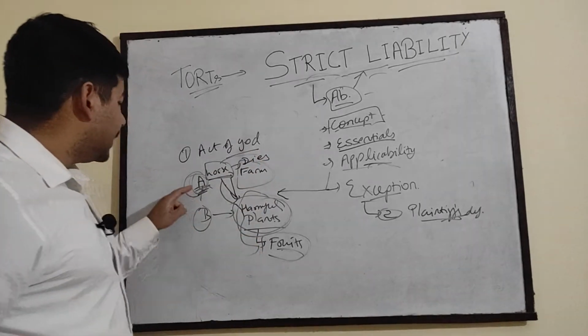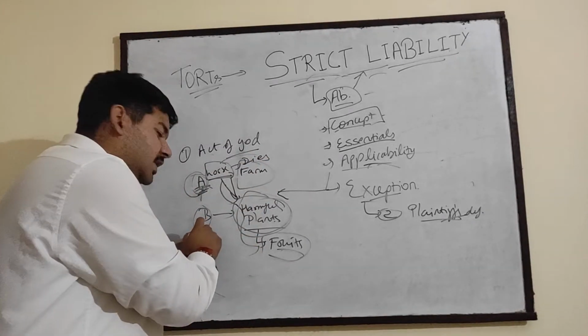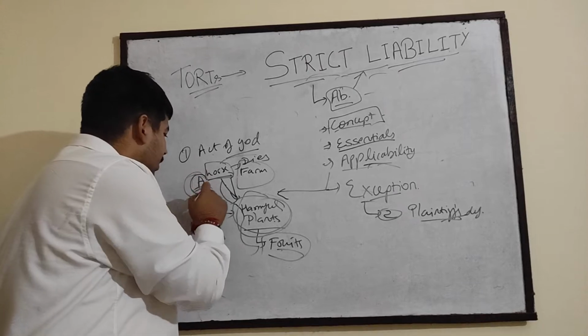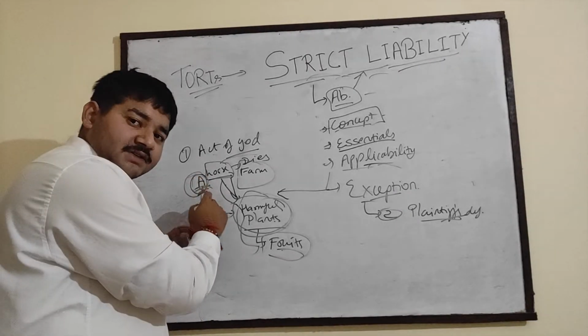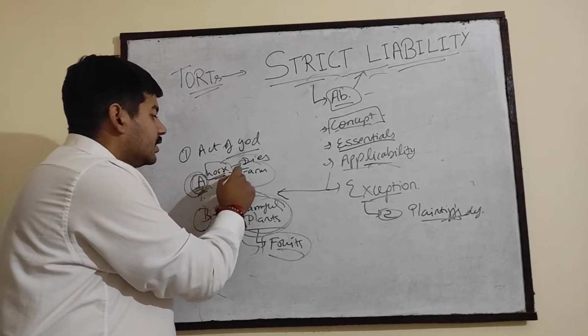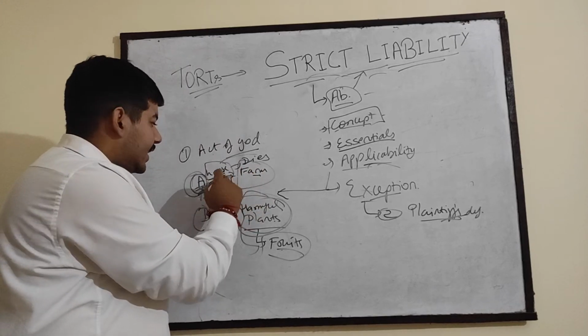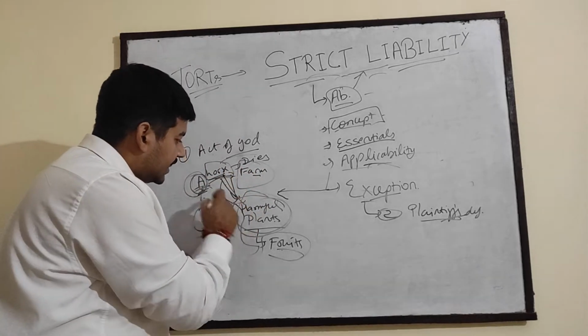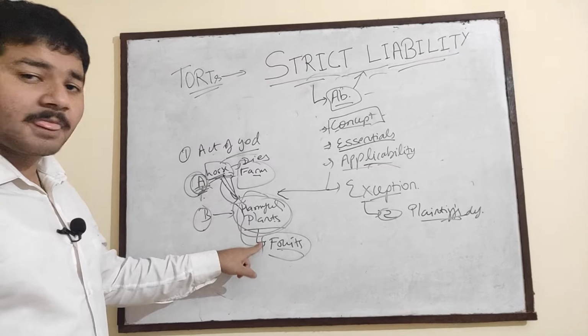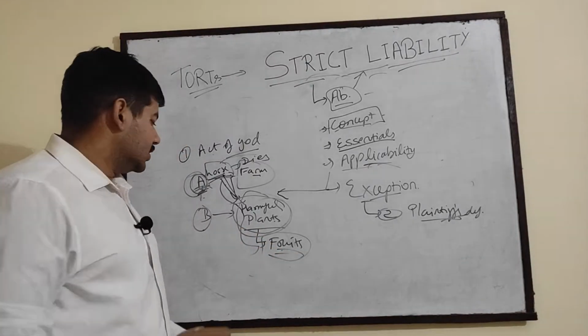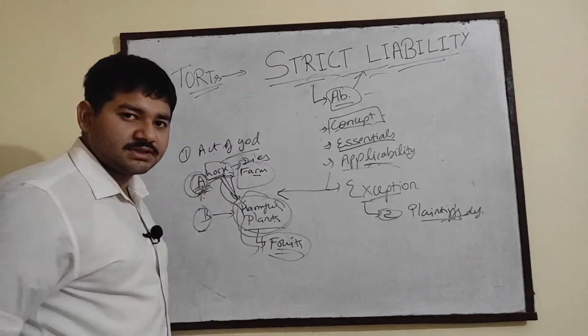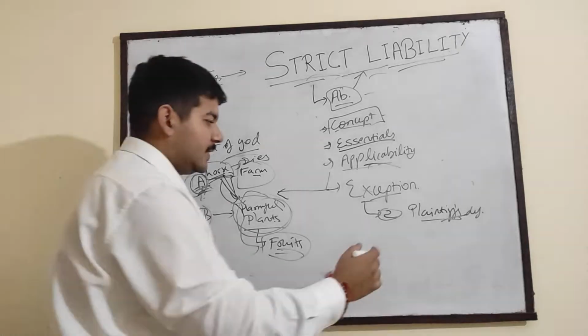In that case, A cannot claim the damages from B because he is at default. Because of his mistake, A's horse left the farm, due to which it entered the farm of B and consumed those harmful fruits. So B will not be liable for A's damages. So this is plaintiff's default.